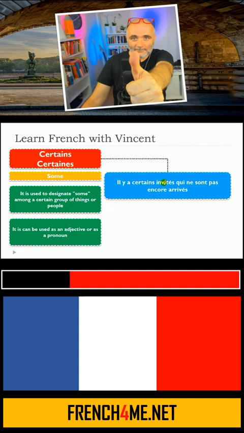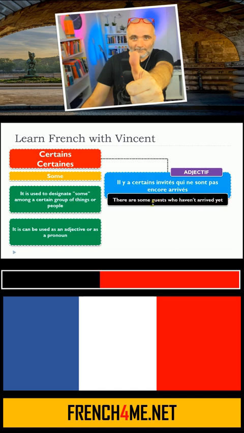Il y a certains invités qui ne sont pas encore arrivés. So in that situation, we're using it as an adjective, as you can see. Certains is connected to invité. Invité is masculine plural, so certains will be in the masculine plural form. Here, certains invités. Il y a certains invités qui ne sont pas encore arrivés.